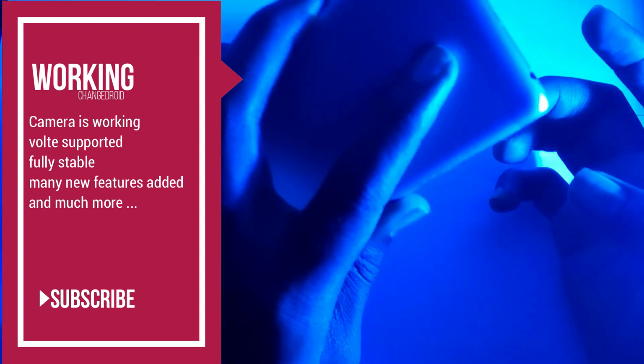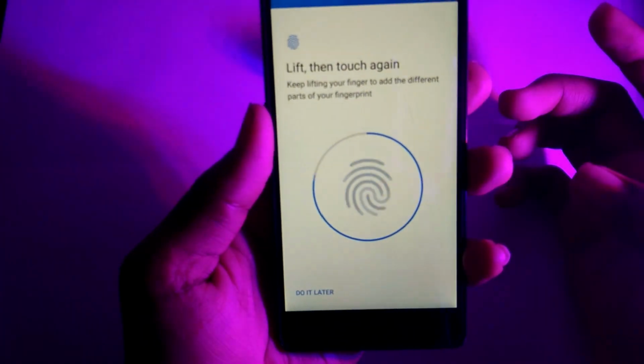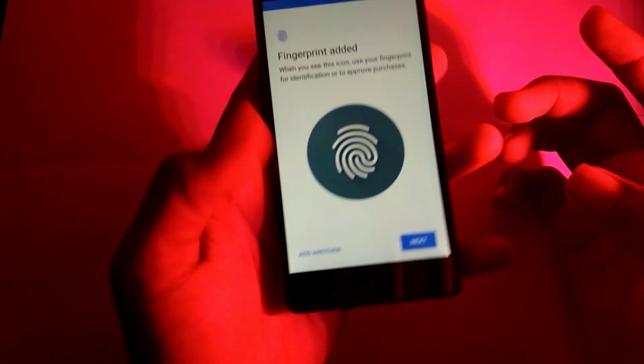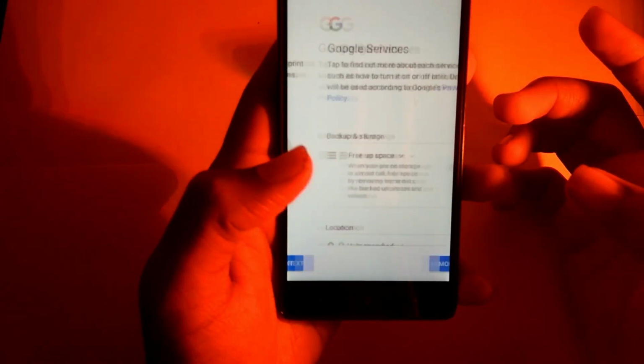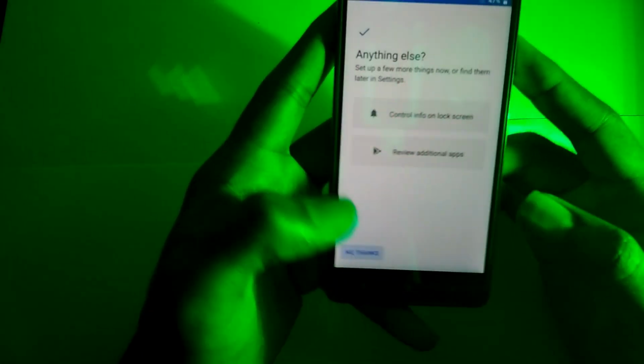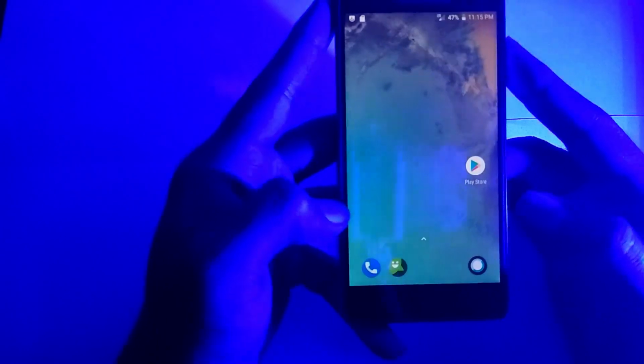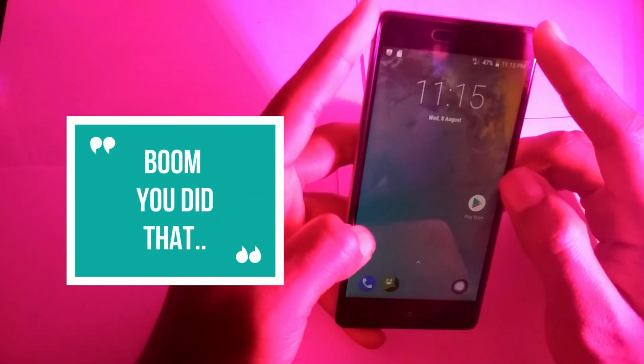See, the fingerprint is working really great. Click next. Yes, I agree. No thanks. Just a second, and your new ROM has been flashed successfully.